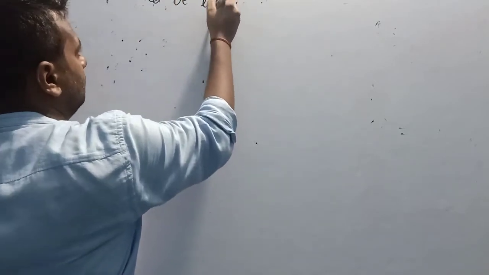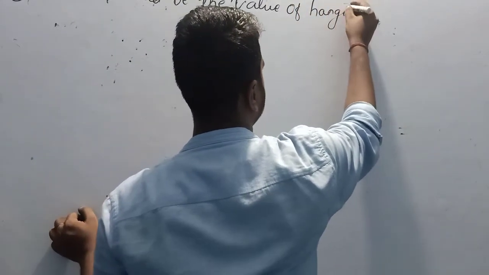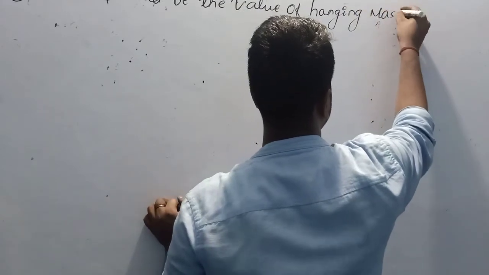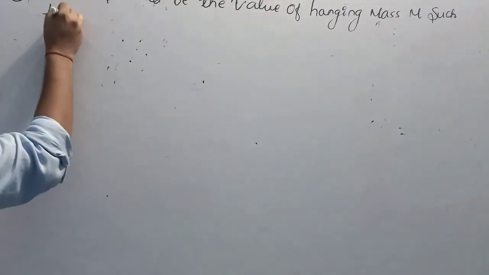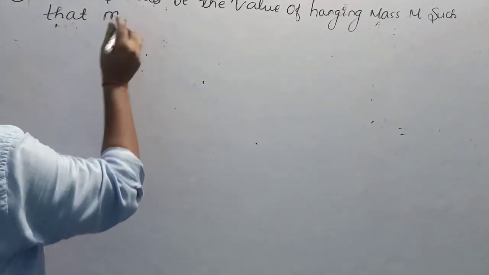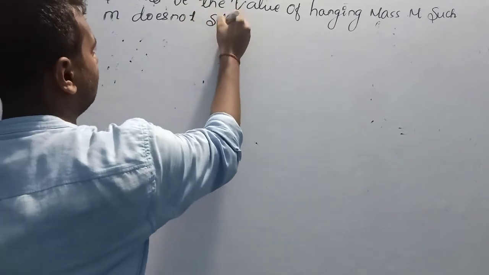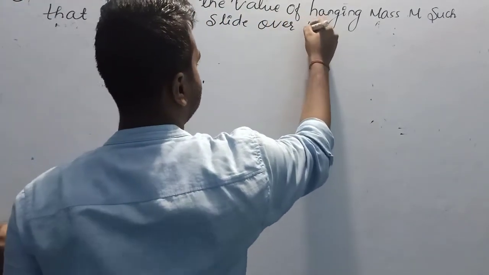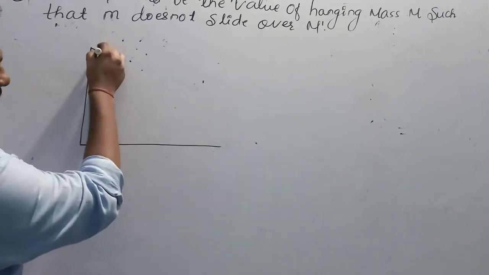This is a question from Essay Karma. What should be the value of the hanging mass capital M such that small m does not slide over m dash? This is the situation given to us.